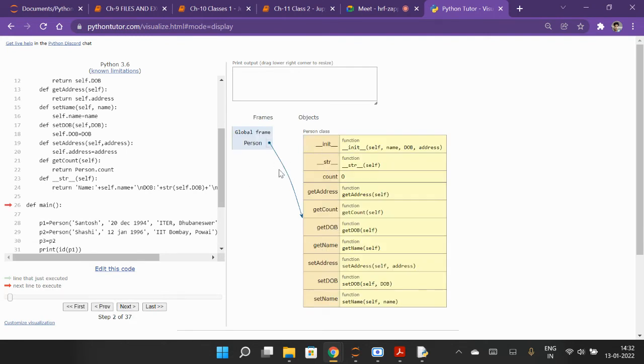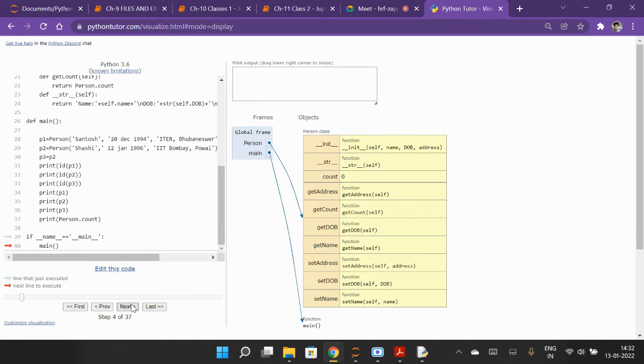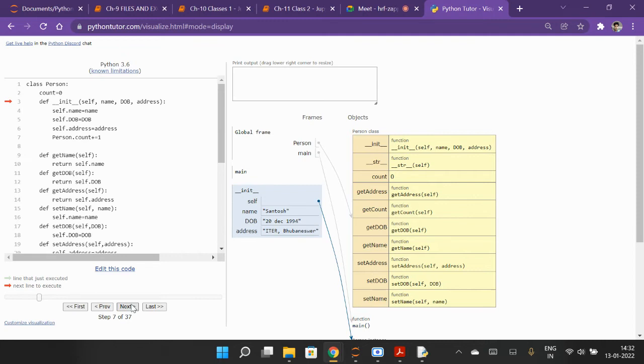So these are the functions we define inside class person. Okay, these are the functions. So the first object was this.